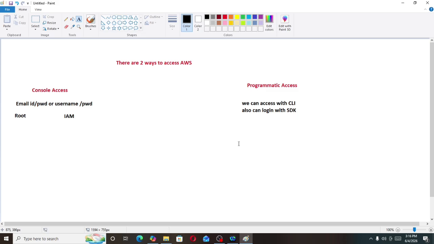Now there are some policies in IAM like user groups, roles and policies. We will discuss this in more detail in coming videos.